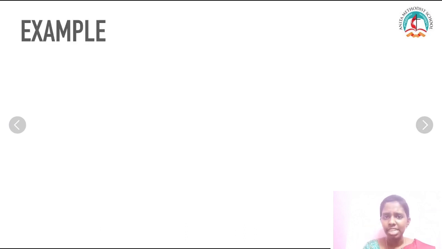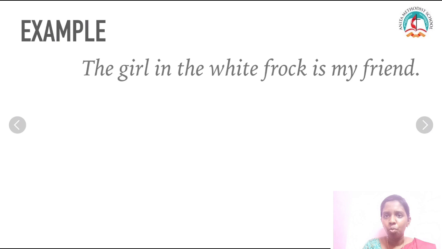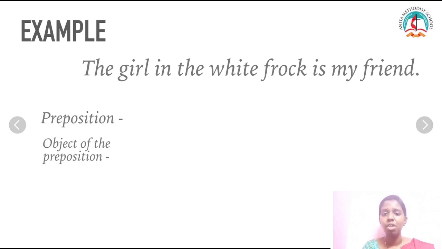For example, the girl in the white frock is my friend. This is my sentence. First we need to identify the preposition, so the rest we can identify very easily. When I say phrase, we talk about 2 or 3 words together. Let's find out: what is the preposition mentioned here?